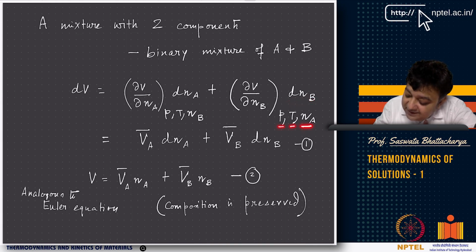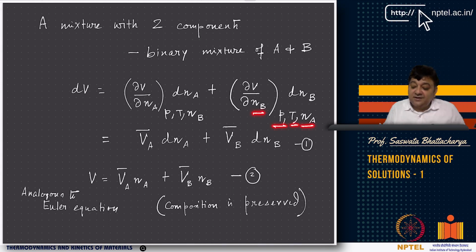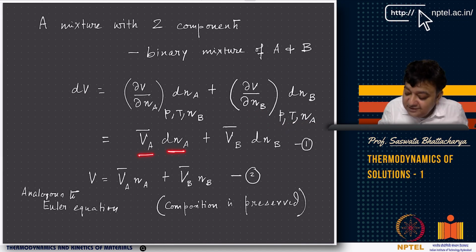Note that here Nb does not change, and there Na does not change. Here I am looking at the change in overall volume due to change in mole number of A, keeping pressure, temperature and Nb constant. In the other way, it is the change in volume due to change in mole number of B, keeping pressure, temperature and Na constant. Now you can express this as V bar A dNa plus V bar B dNb.